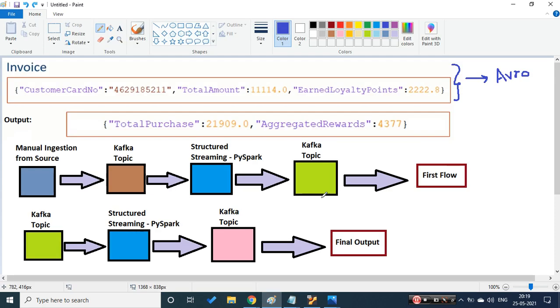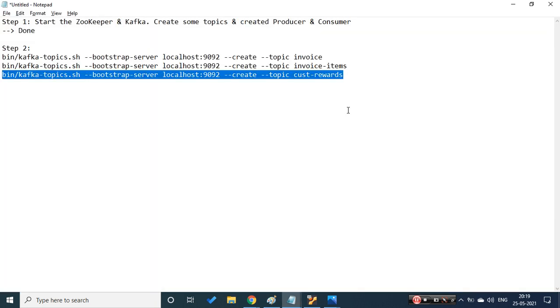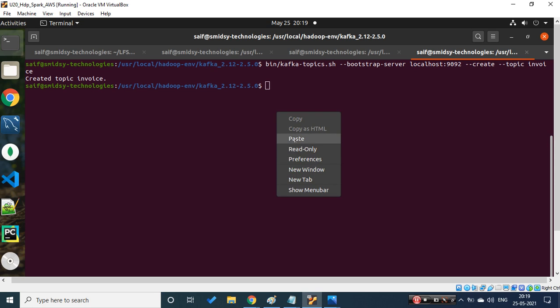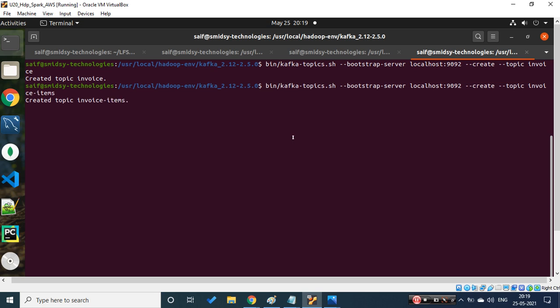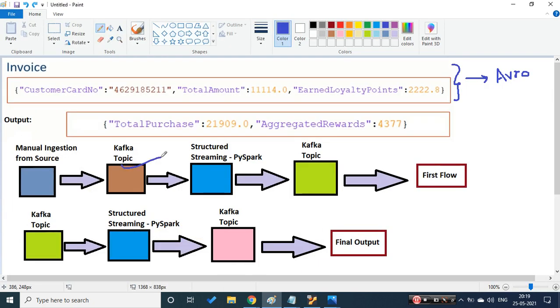The final goal of this program is to calculate some aggregation based on customer. So quickly I'll copy these two statements and execute them. The second one is done and the third one is done. That looks clean and good. Now this is done, this is done, this is done, and this is done.